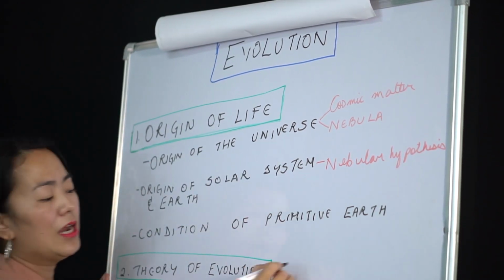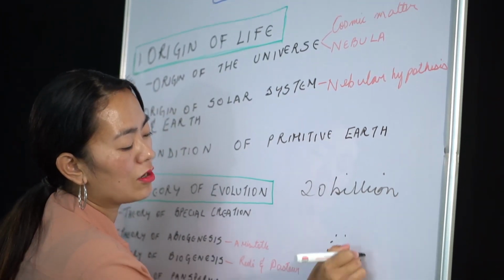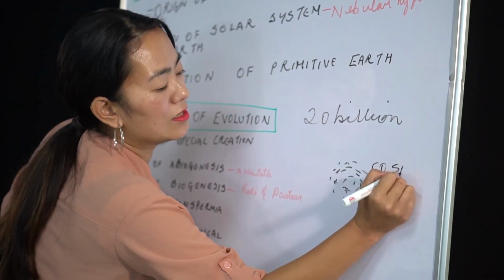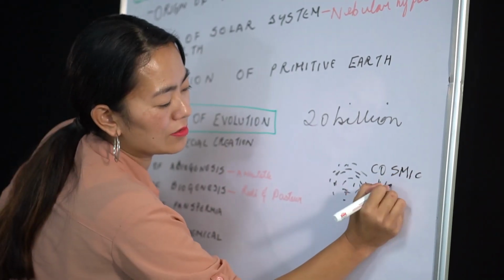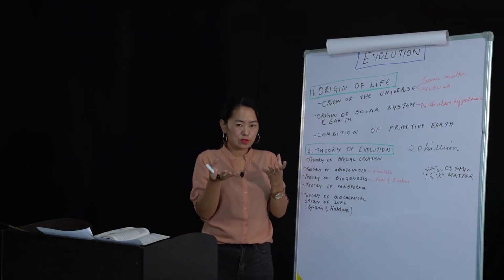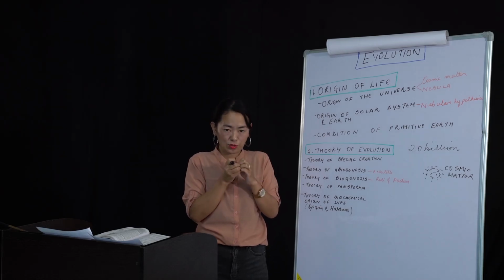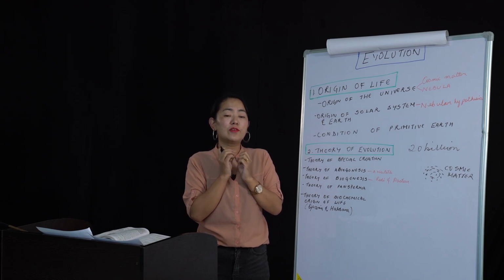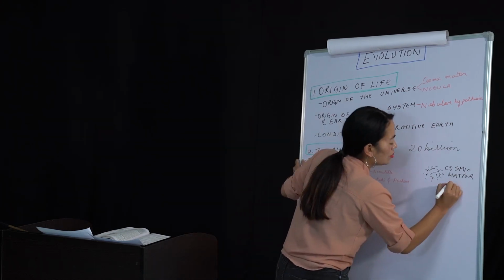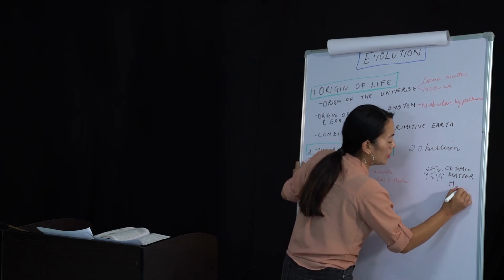Basically, you all know that around 20 billion years ago, there was a highly condensed red hot dust of clouds. They were called the cosmic matter. This cosmic matter was fully composed of electrons, protons, and neutrons. When the electrons, protons, and neutrons reacted together, they formed the first element. What is the first element in the periodic table? That is hydrogen. That is the most important thing. When you talk about hydrogen atoms, it will only be H. But when you talk about proper hydrogen, it will be H2.